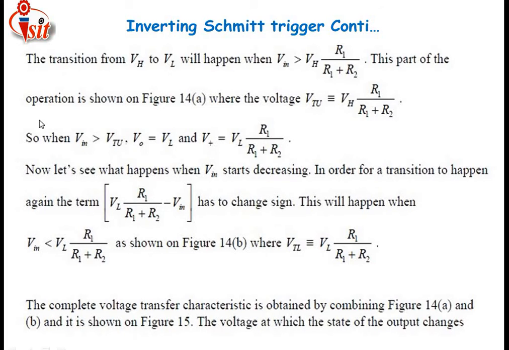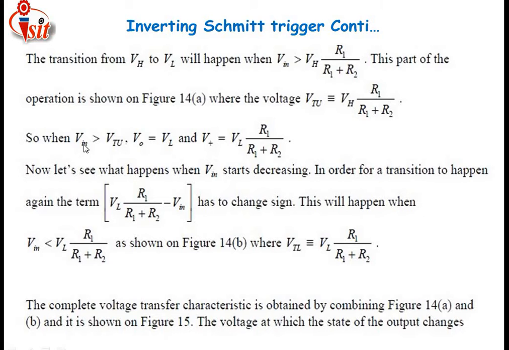Along with this, the transition from the higher level voltage to the lower level voltage will happen when the input voltage is greater than VH times R1 divided by R1 plus R2, by the voltage divider rule. This part of the operation is shown in the figure, where the upper threshold voltage is equal to VH into R1 divided by R1 plus R2.